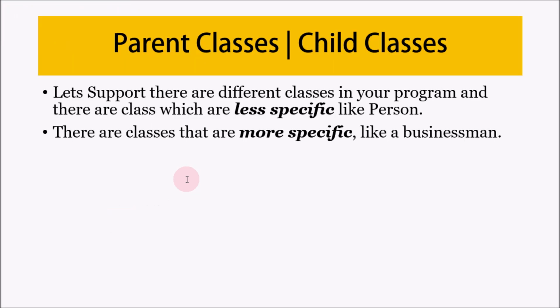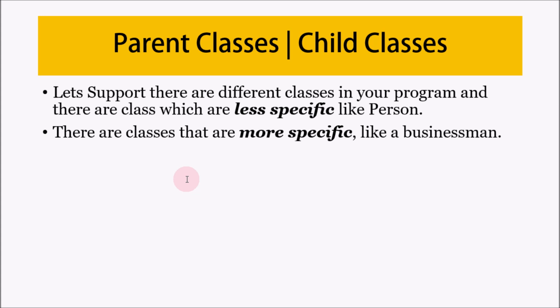Now let's talk about what it means by less specific and more specific. All the parent classes are called less specific. Like, there is a class person and child classes can be student, teacher and businessman. Then person is a less specific or generalized class, because it gives us a general idea about a concept, about an actor,